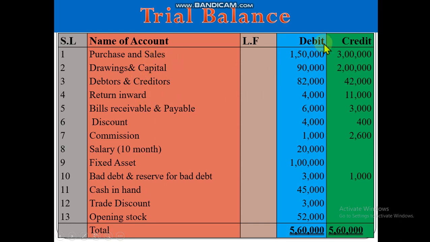So this way, all asset accounts and expense accounts are on the debit side, and income, liabilities, and equity accounts are on the credit side.